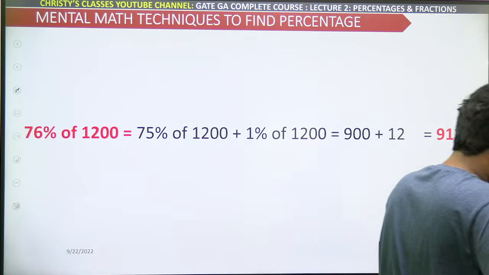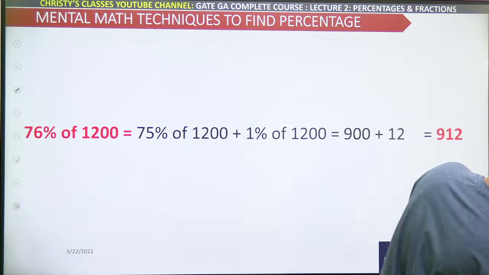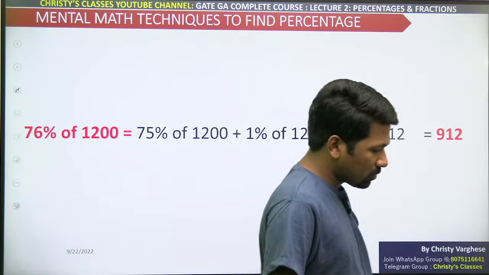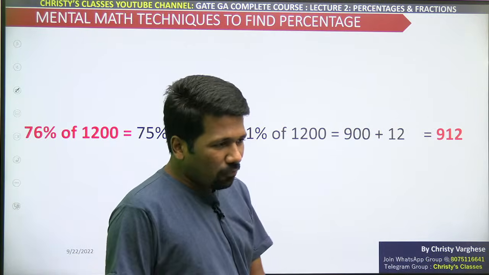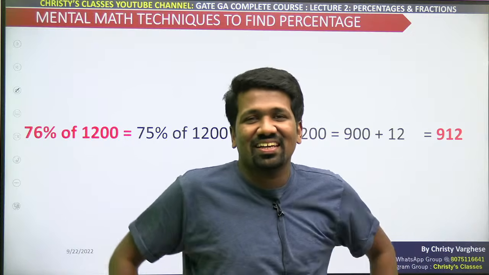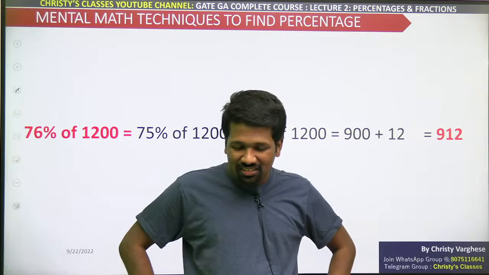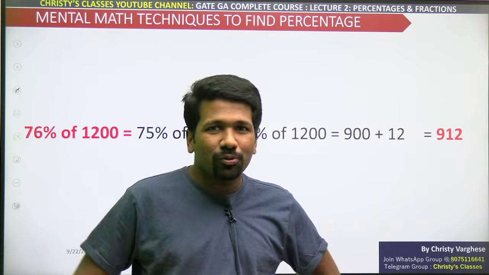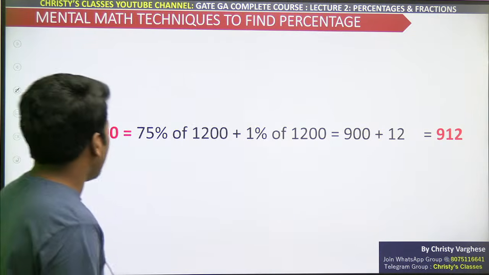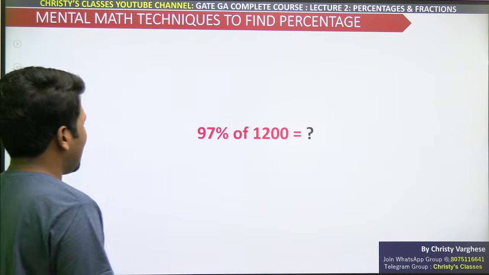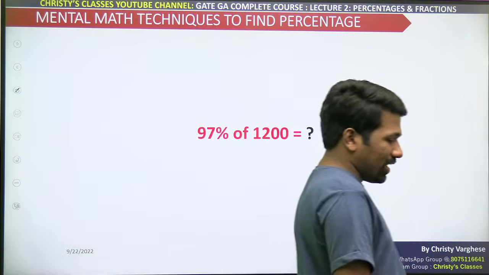Very good. Many of you have done it. Some of you did 50% plus 25% plus 1%. That is also fine. The idea is breaking down into simpler things. If something is complicated, break it down and make it simple. That is a basic idea we are doing here. So 912 is clear. Then what about 97% of 1200?